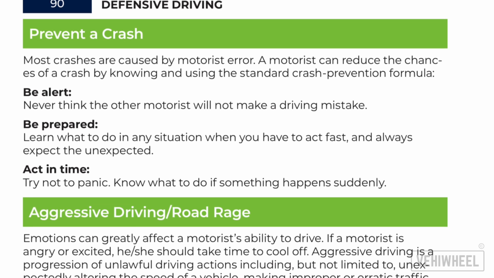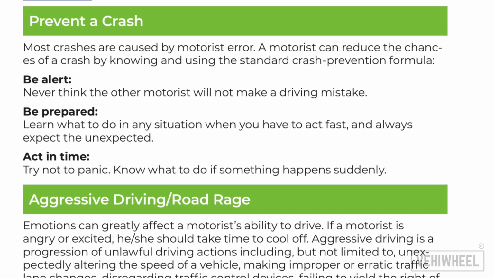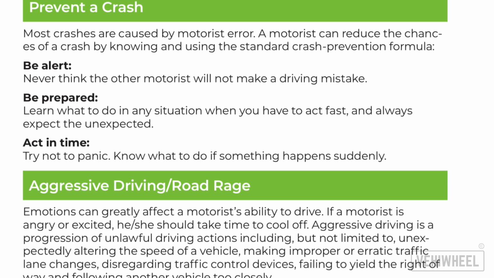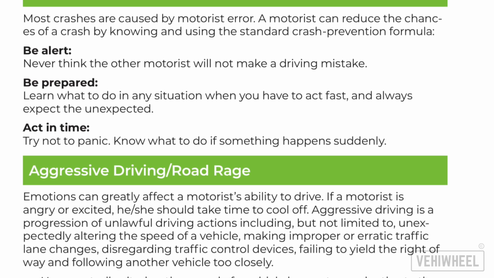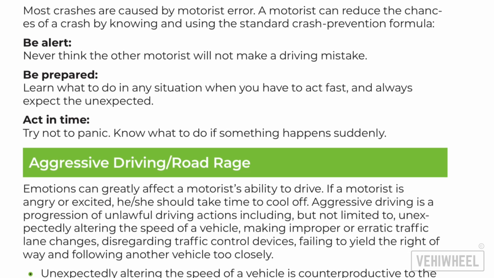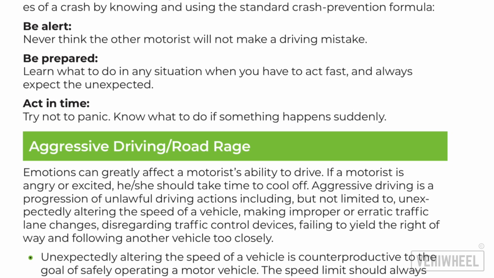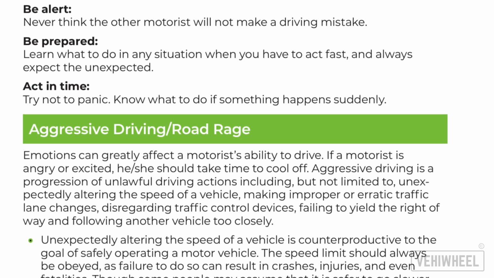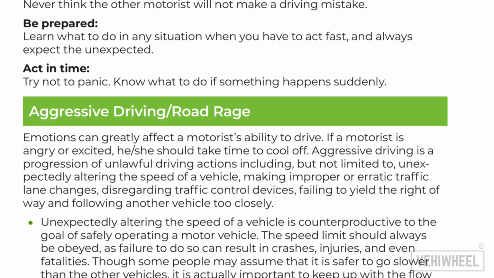Section 2. Aggressive driving. Road rage. Emotions can greatly affect a motorist's ability to drive. If a motorist is angry or excited, she should take time to cool off. Aggressive driving is a progression of unlawful driving actions, including, but not limited to, unexpectedly altering the speed of a vehicle, making improper or erratic traffic lane changes, disregarding traffic control devices, failing to yield the right-of-way, and following another